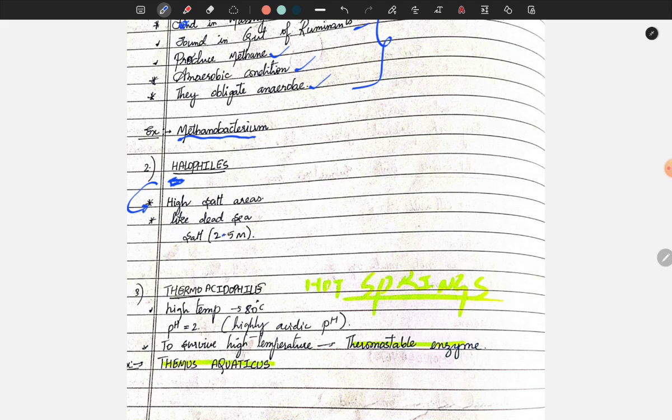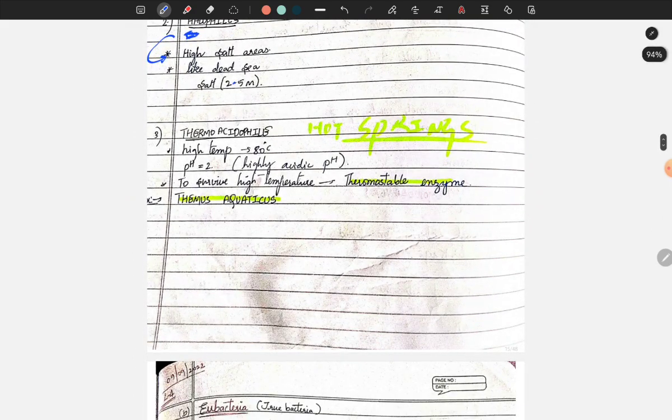Then coming to thermoacidophiles. Thermo means hot, as in hot springs. The temperature can exceed 80 degrees Celsius, and the pH is very low, highly acidic, like 2. To survive high temperature, they have specially made enzymes, thermostable enzymes. An example is Thermus aquaticus, not Thermus and aquaticus. Both are one name: Thermus aquaticus.